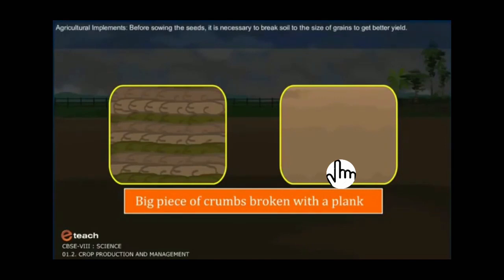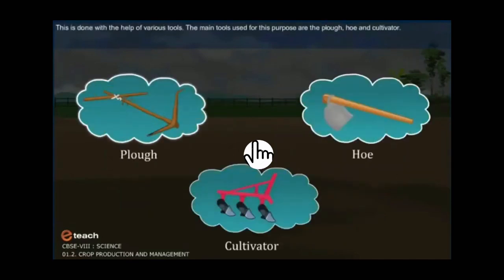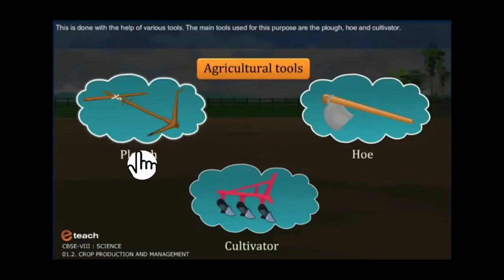Agricultural implements. Before sowing the seeds, it is necessary to break the soil to the size of grains to get better yield. This is done with the help of various tools. The main tools used for this purpose are plow, hoe, and cultivator. We all are familiar with all these tools.